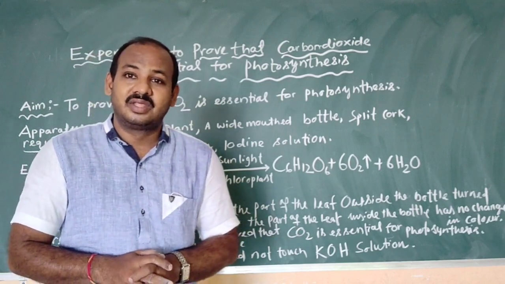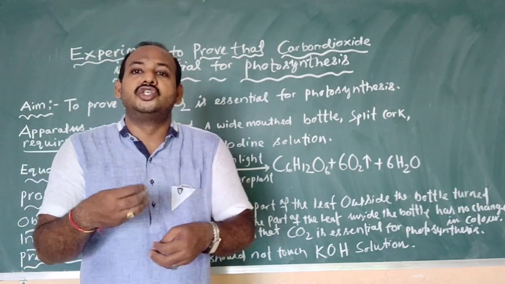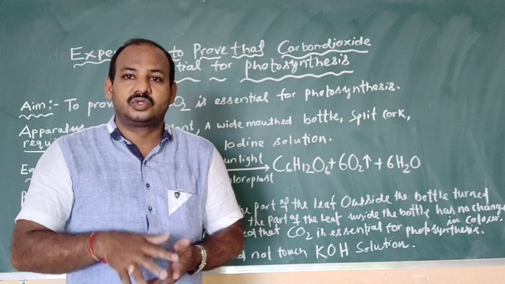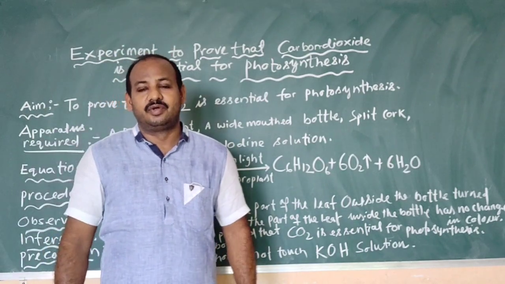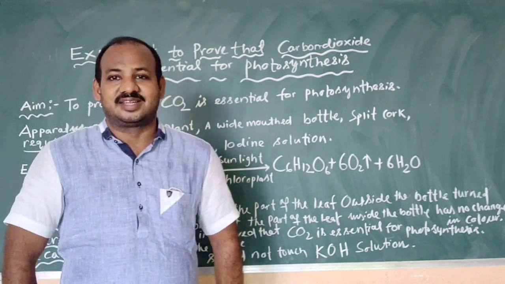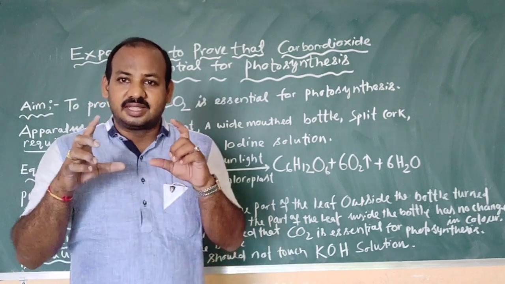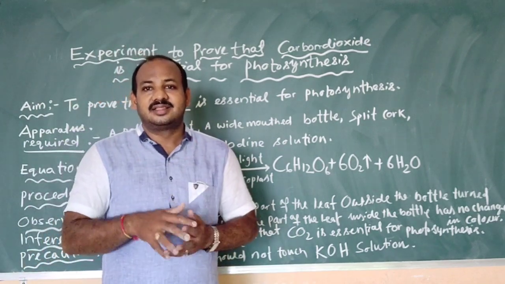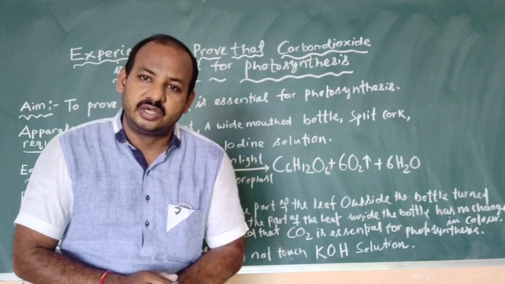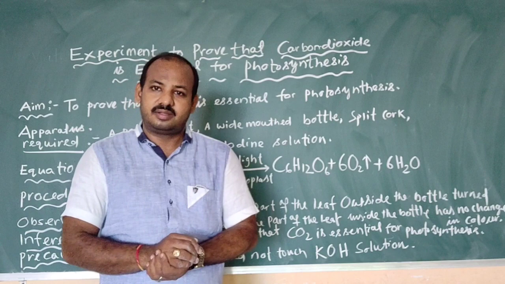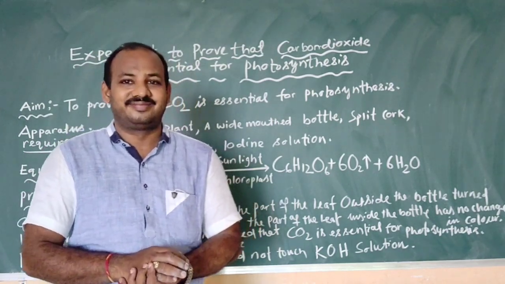In those 3 to 4 days, photosynthesis will not take place in the darkness. Whatever reserve food, starch, is stored in the leaves will be consumed by the plant itself, so the leaf will be free from starch. Understand, children? To keep the leaves destarched, the potted plant has to be kept in the darkness for about 3 to 4 days. If possible, you can even keep it for 1 week, no problem. The plant will not die.